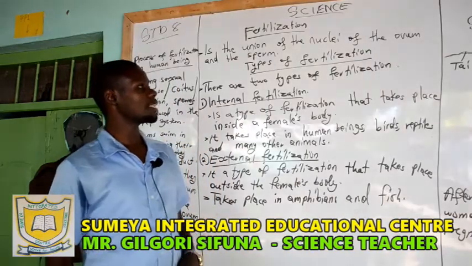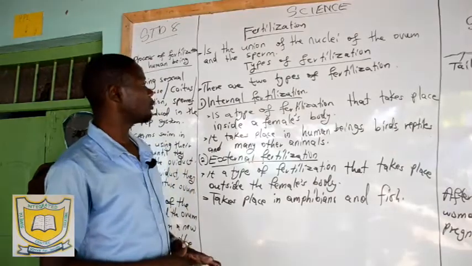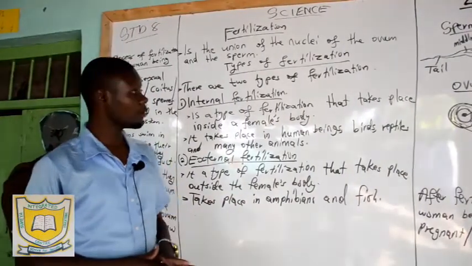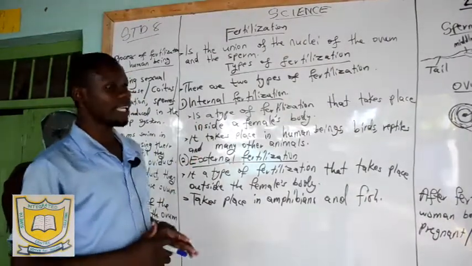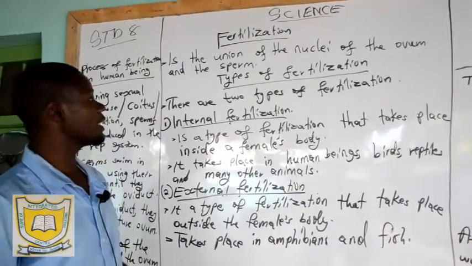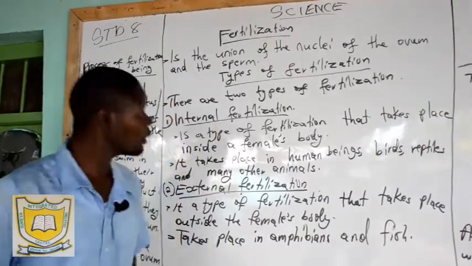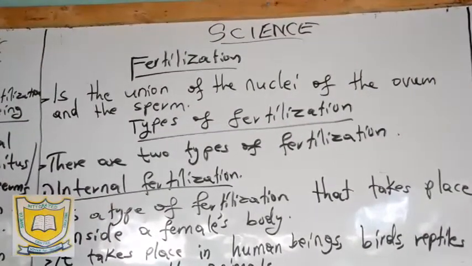We still proceed, so we have reached standard 8 level, where we have talked about fertilization and fetal development, and then we will summarize the topic. Now, under fertilization, straight away we have to understand the meaning of fertilization, where it happens, and also the types of fertilization. So we will start by defining the term fertilization.